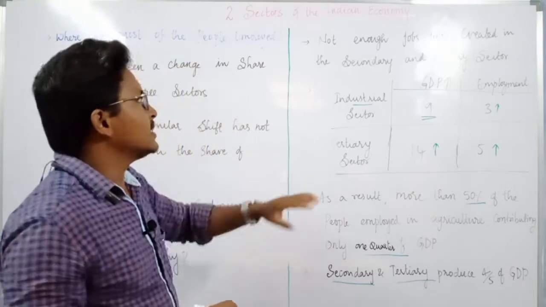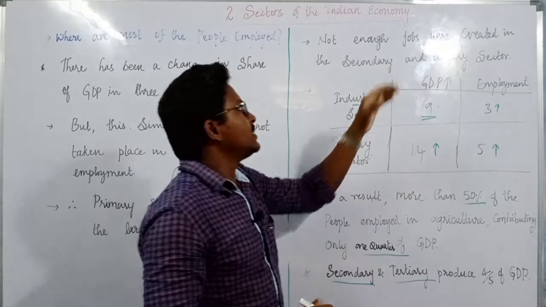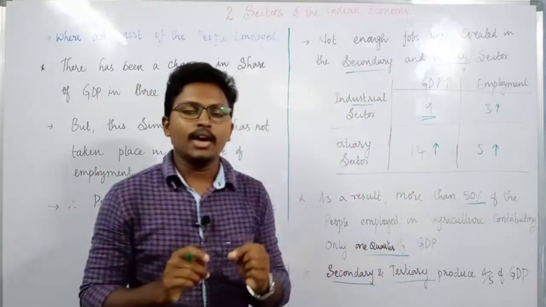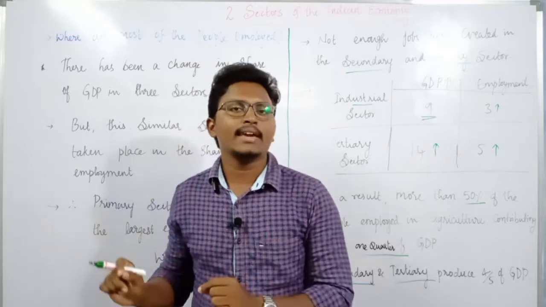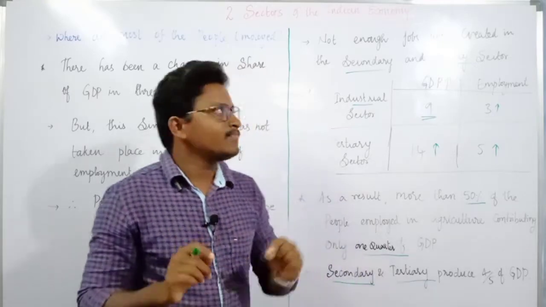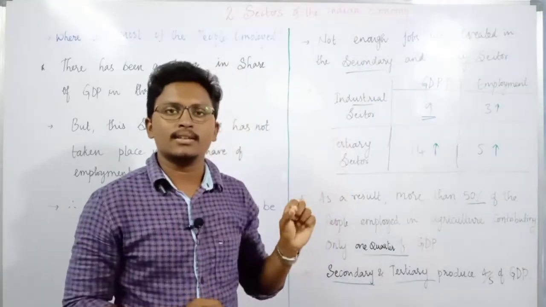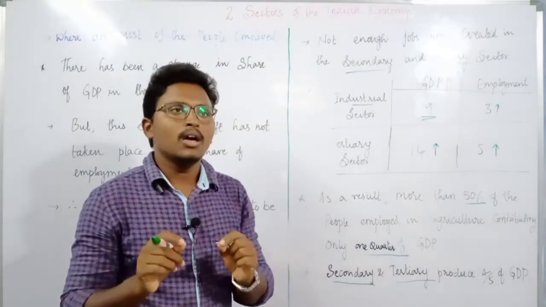Because not enough jobs were created in the secondary and tertiary sectors. This is the main reason why more people are still engaged in the agriculture sector. It is because the number of jobs created in the tertiary and secondary sectors was very small. So how can we say that?